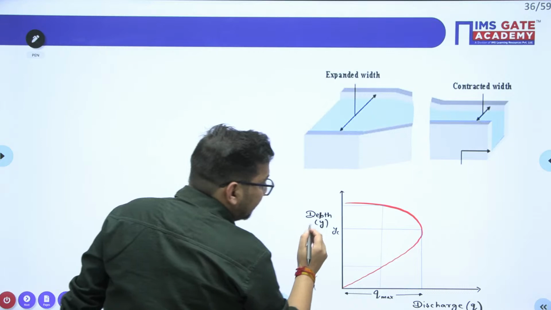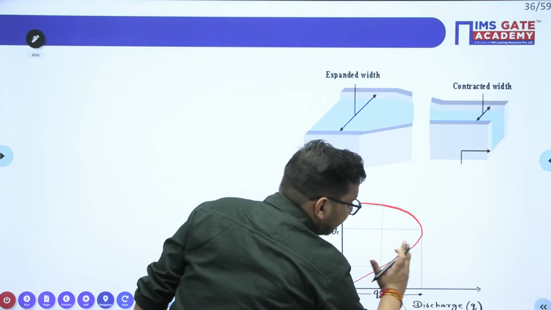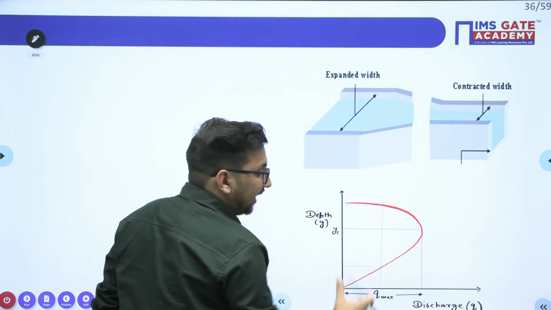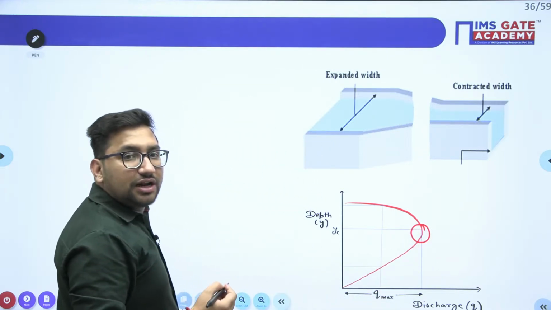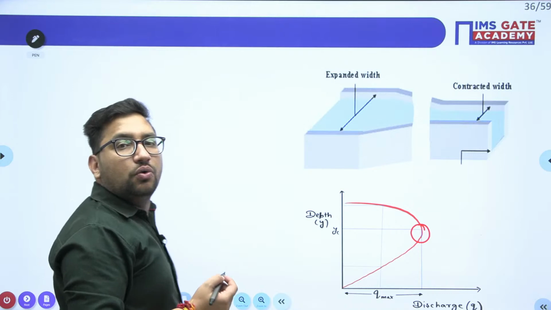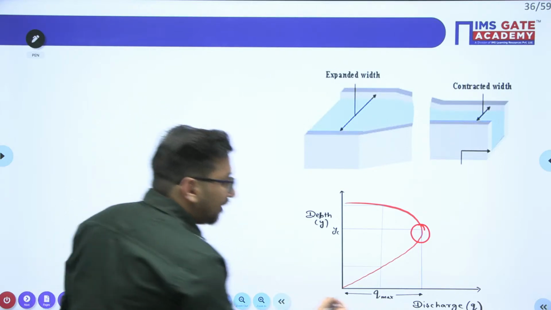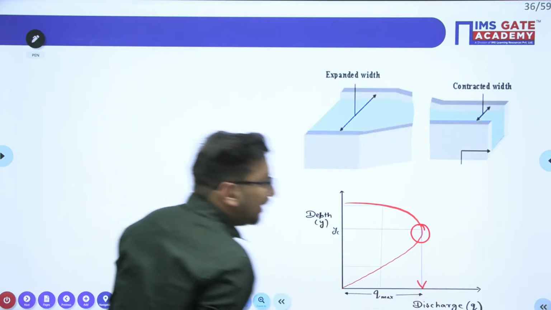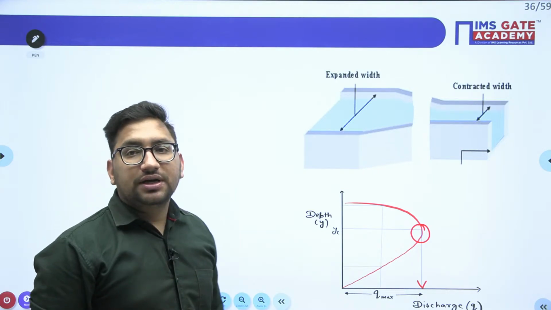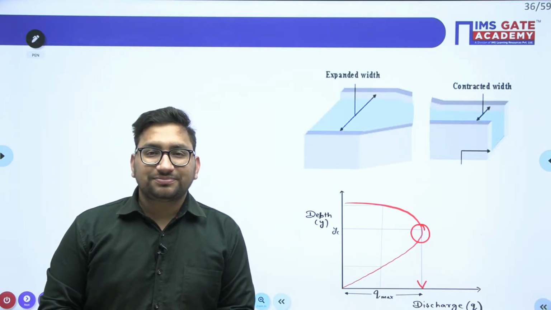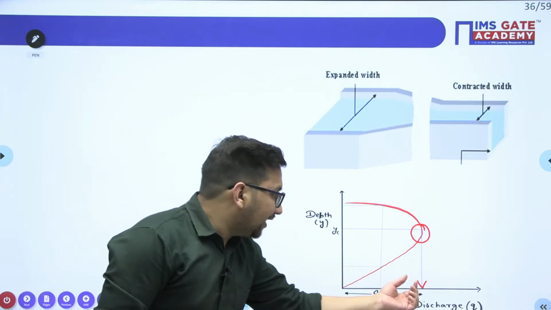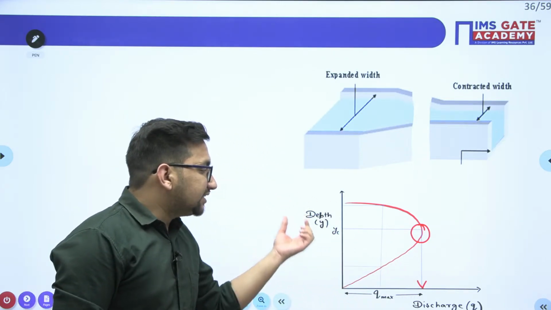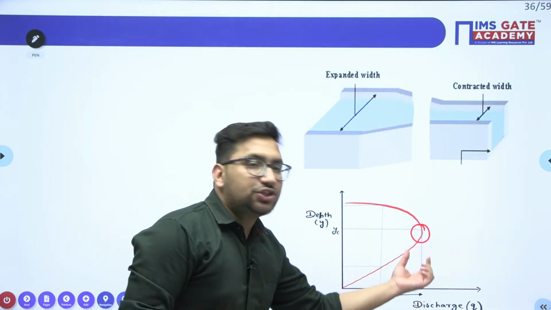So you know that your discharge per unit width will keep on increasing, and at a particular value of discharge, your flow is going to get choked. Right? So at this particular point, you know that your discharge is going to get choked.